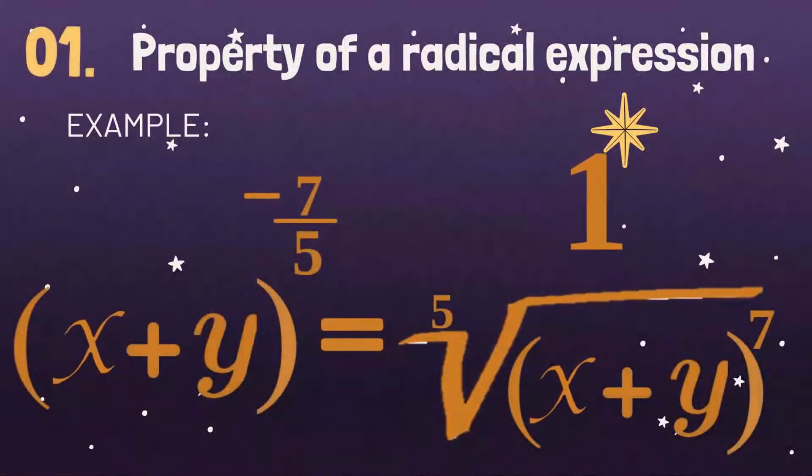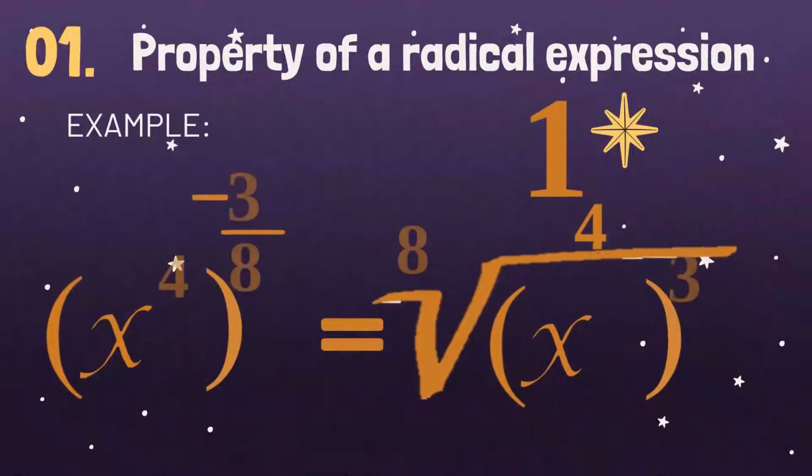Another example. We have the whole quantity of the sum of x and y raised to negative 7 over 5. So just do what we have done earlier in the previous example. So that would be 1 over the fifth root of the seventh power of the sum of x and y.